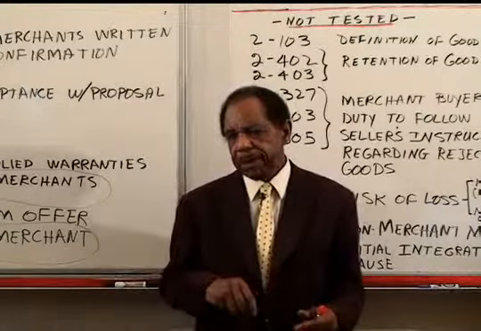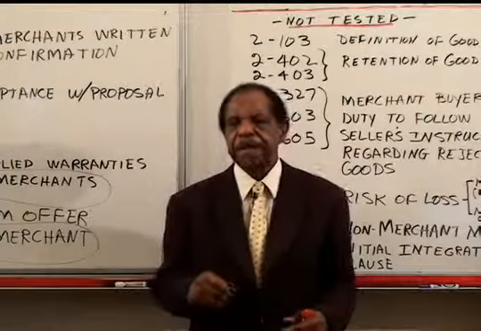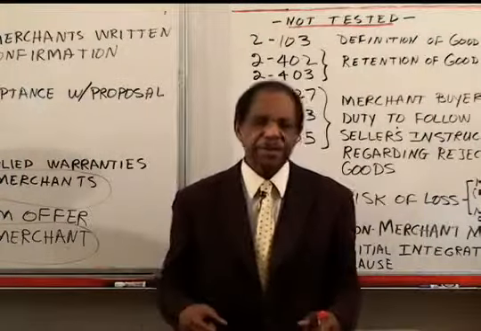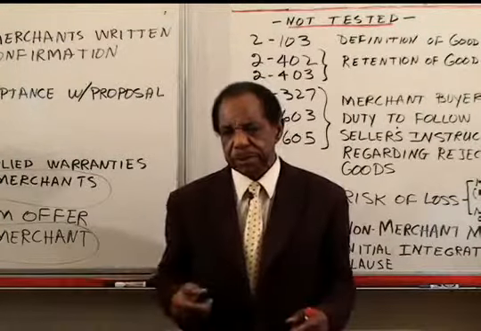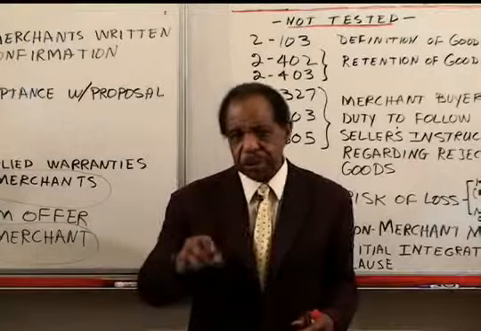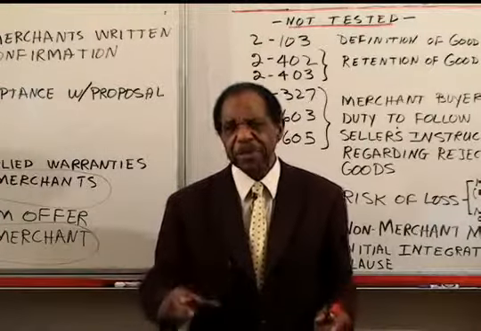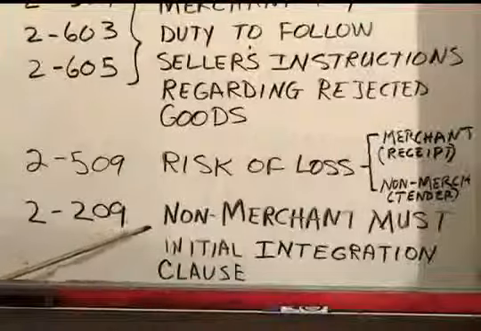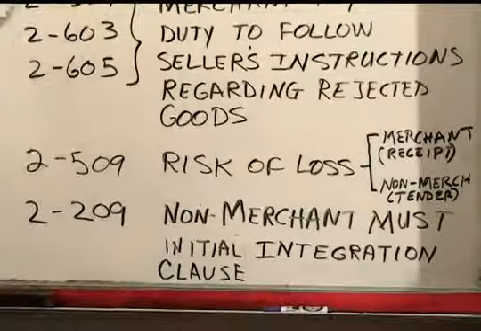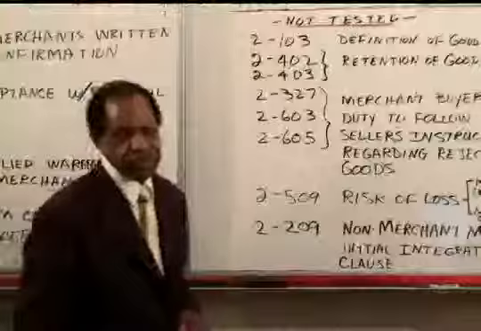Well, a lot of states and the UCC have a provision that says when you have that kind of stuff in your sales contract, the customer has to initial or sign that part separately to be sure it's brought to their attention. That's what 2-209 says, but that's never been tested either. So none of these have ever been tested, nor do I expect them to be tested.